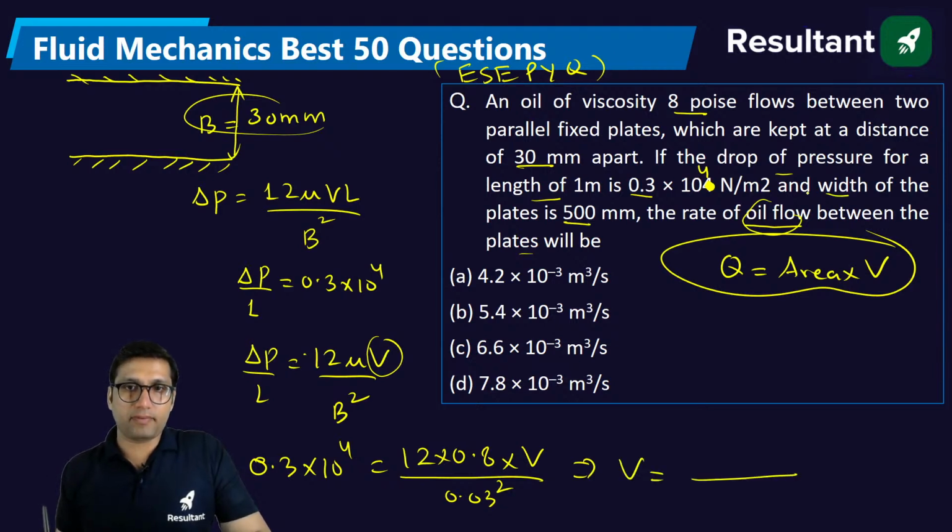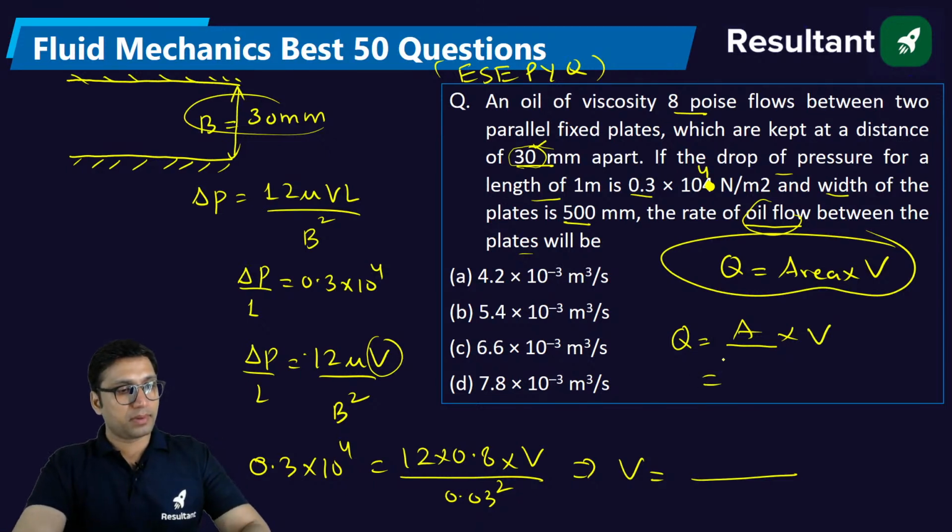Width of the plate is given. So area you can find from here. Area will be equal to width into the distance between the plates, the thickness, which is 30 mm. So you can find the value of area and multiply area with velocity and you will get the answer. Tell me, understood the question, everyone? I try to solve it.